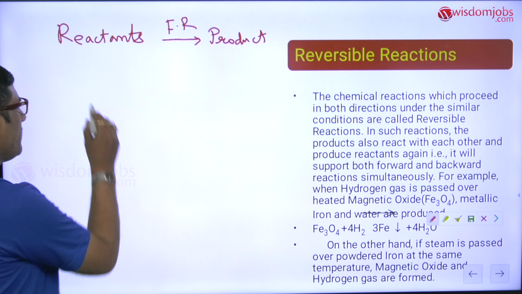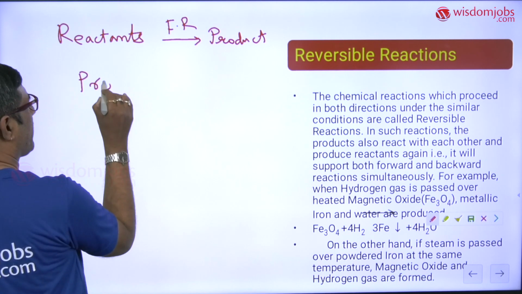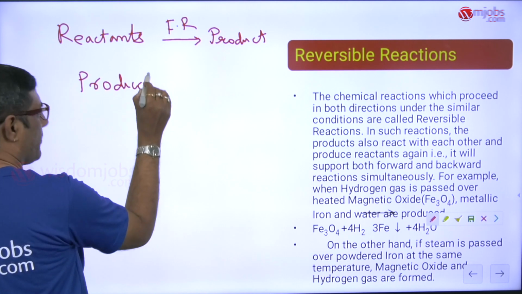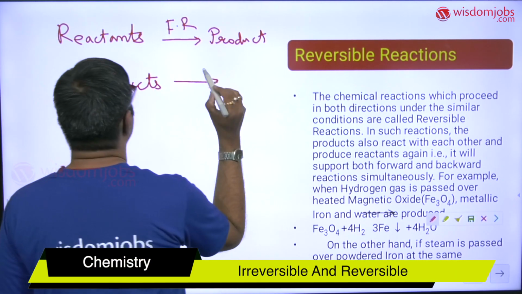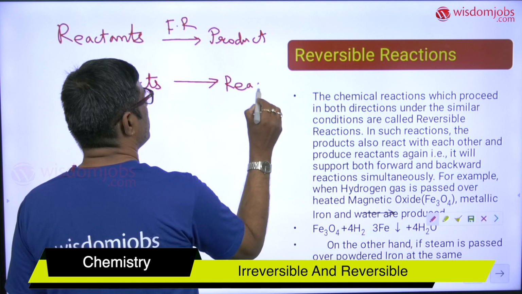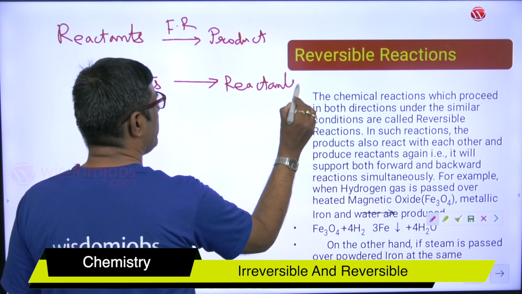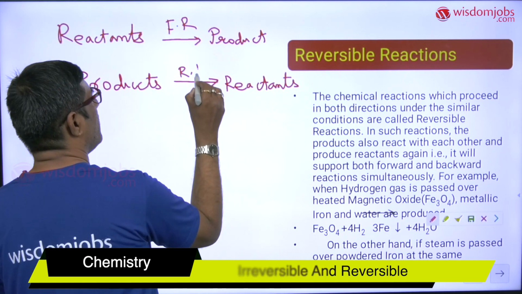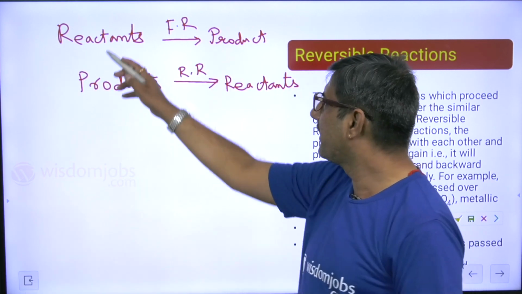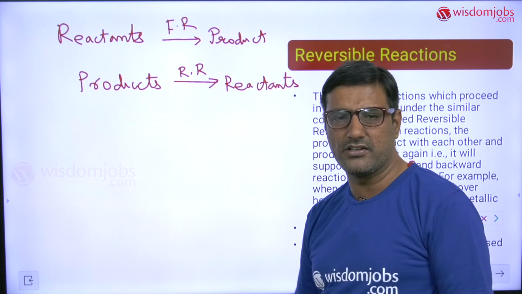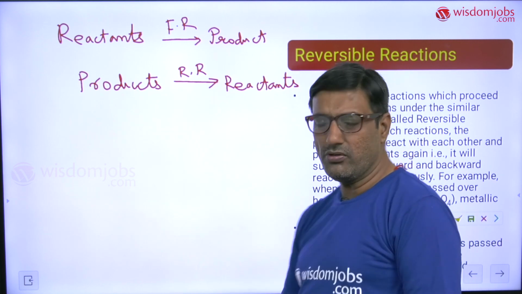Now sometimes the other type of reaction is also possible, that is the products react together to give back the reactants. So this reaction is called as reversible reaction. So forward reaction is from reactants to products and reverse reaction is from products to reactants.